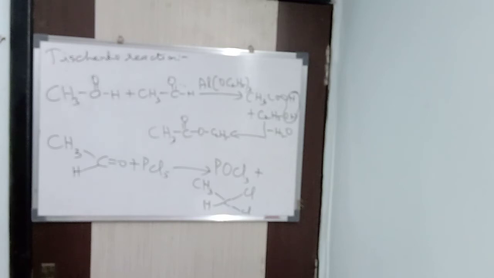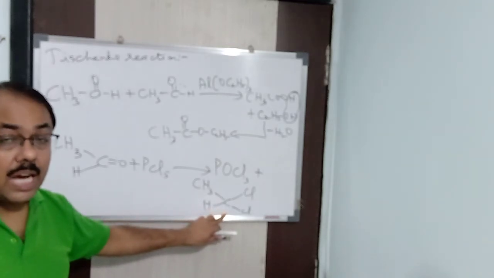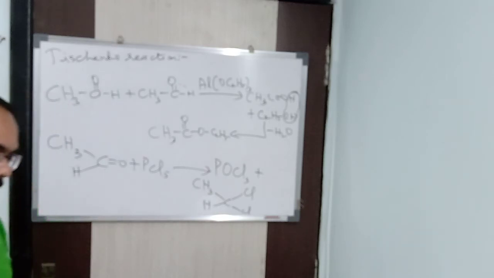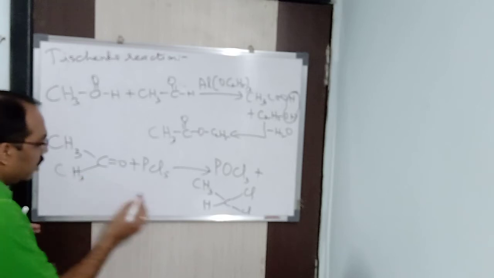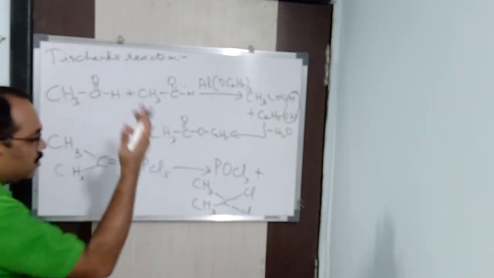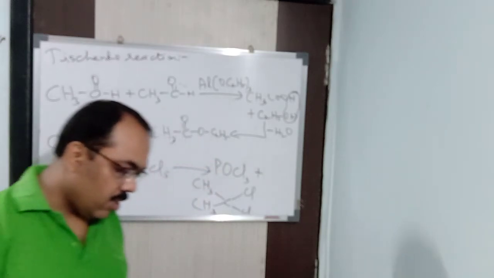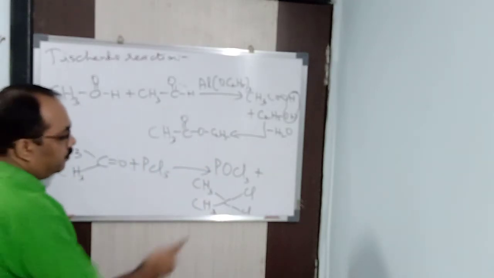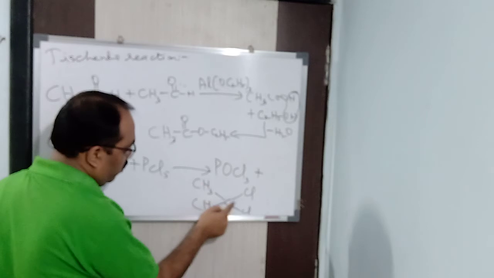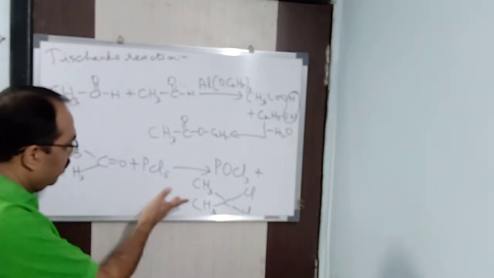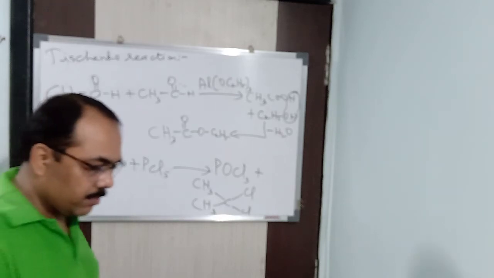This is called ethylidene chloride. This is known as ethylidene chloride. Clear? You can do the same reaction with ketone also. The only difference is that in ketone, CH3, and here you will be getting CH3. Finished. These are the differences. Now, what is the name of this product? It is known as 2,2-dichloropropane. That's it. With acetone, you will be getting 2,2-dichloropropane. Very simple it is.